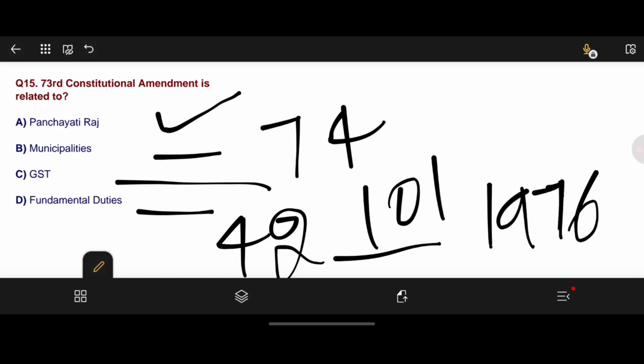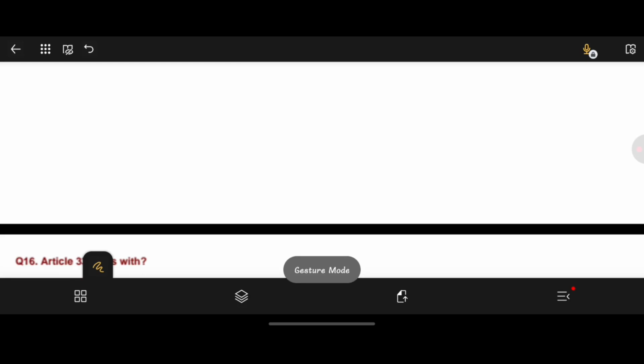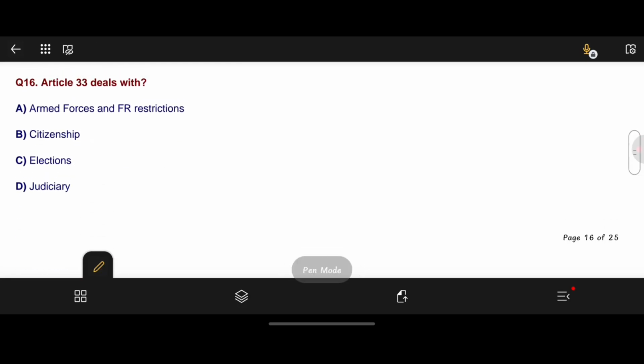Okay, moving to question number, sorry, question number 16. Article 33 deals with option A, armed forces and FR restriction. FR means fundamental rights restrictions. And B, citizenship. And C, elections. And D, judiciary. Here option A is the correct answer, armed forces and their fundamental rights restrictions.